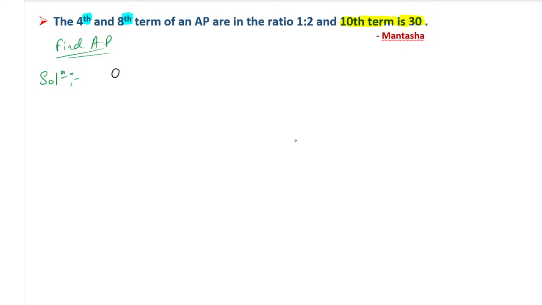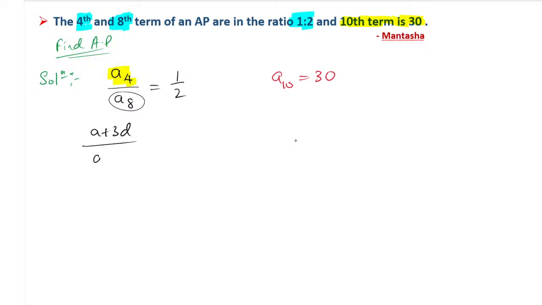So it is given by A4 and A8 in a ratio. When it is a ratio, we divide. A4 divided by A8 is equal to 1:2. They have given that the fourth and eighth terms of an AP are in the ratio 1:2. So 1:2 means 1/2. And also the 10th term is 30. A4 is nothing but A plus 3D, and A8 is A plus 7D.